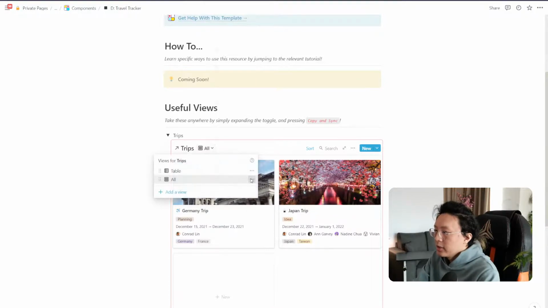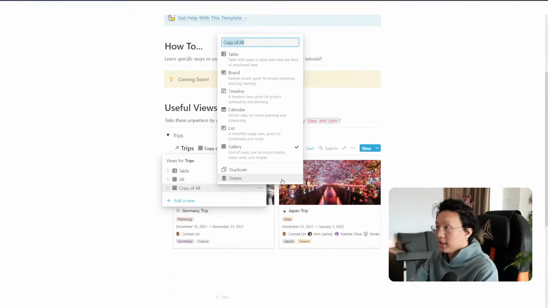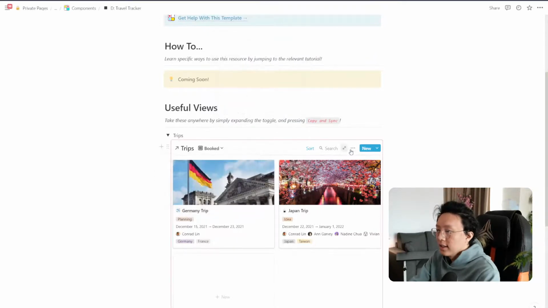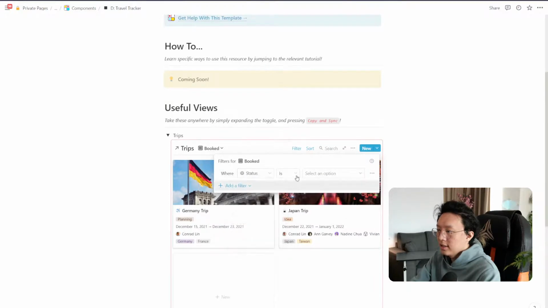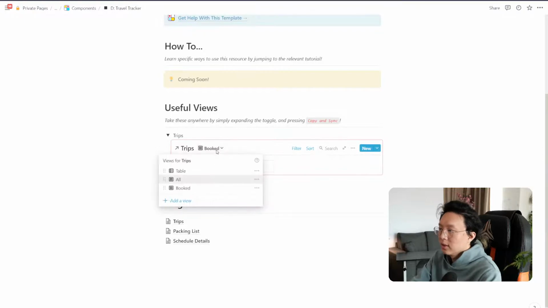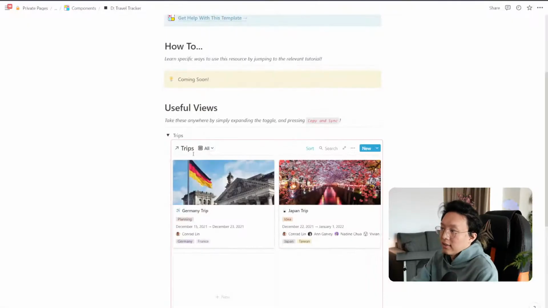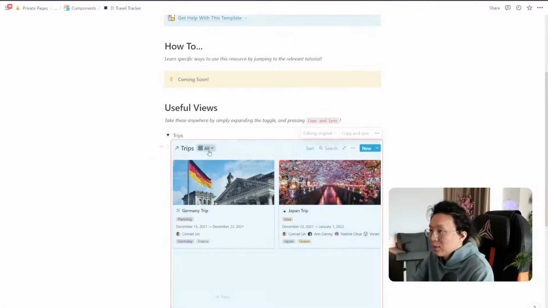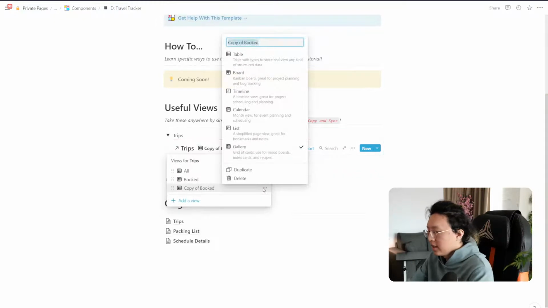And then what we can do is make a duplicate of this, and you can make as many iterations of this as you want. Honestly, this is all up to you, but you can say like, hey, these are all the trips that I'm currently booked on, right? So we can say these are all the booked trips. So we can do a filter and say where status is booked. And then you can have a view for all the ones that you've completed and so on and so forth. I don't know exactly what you want, so I'll just make a few for you just to get started, right? So booked, completed,